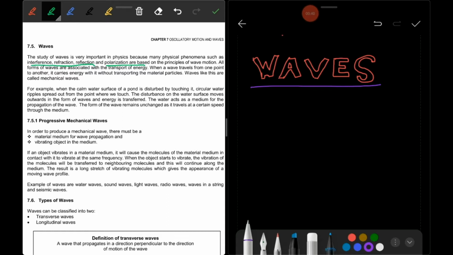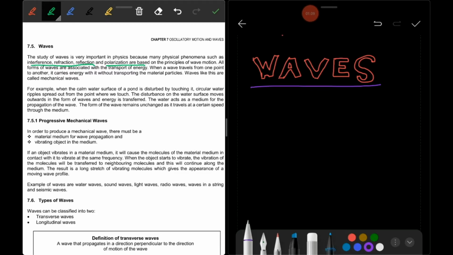Okay, let us go to the example of waves. Water wave, for example, and then electromagnetic wave. And then another example is seismic wave, which caused the earthquake. Okay, that is the example of wave. And then sound wave, that is also an example of wave.